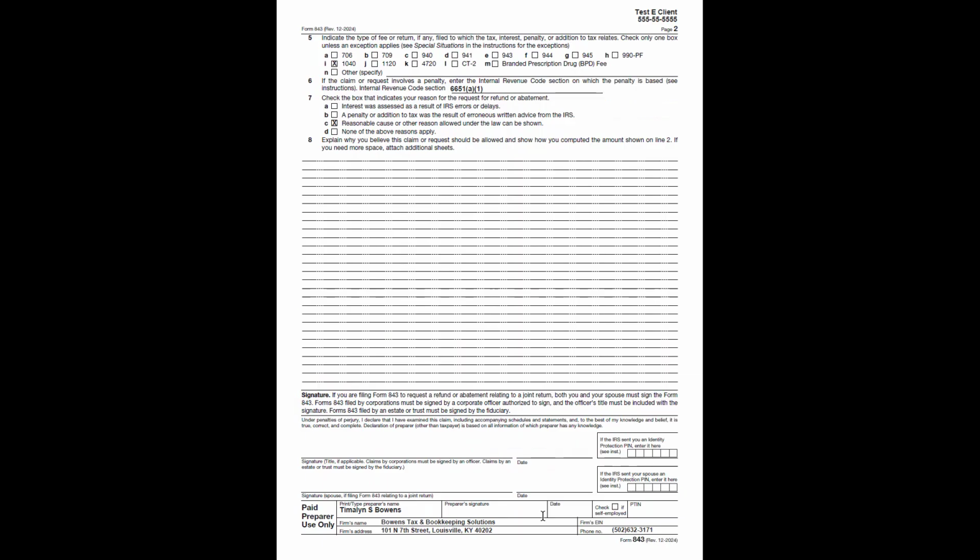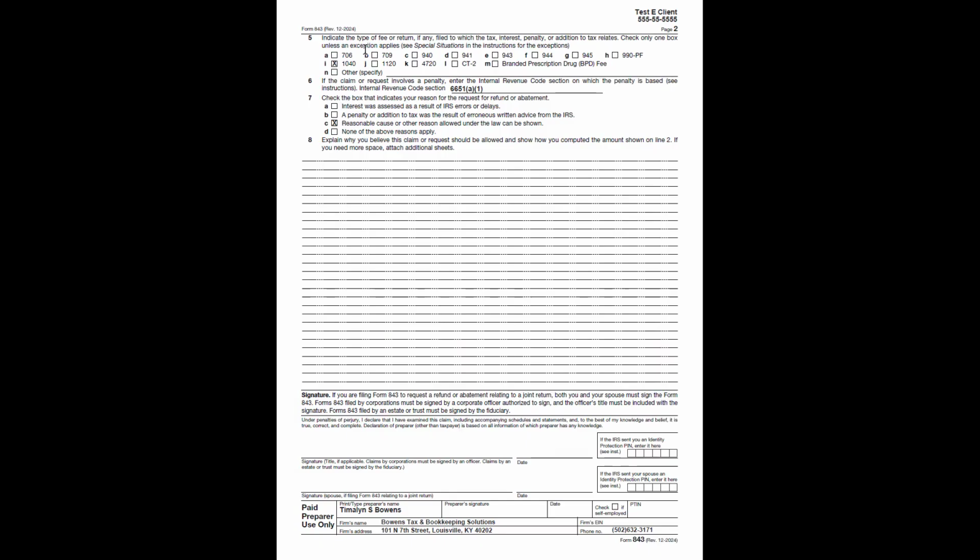And when you're preparing the 843, you want to make sure on the second page that the client name and social security number is here at the top. And if you have to turn in any additional pages to give supplemental information, you want to make sure that the client's name as it appears on the return, as well as their social security number, is on there as well.